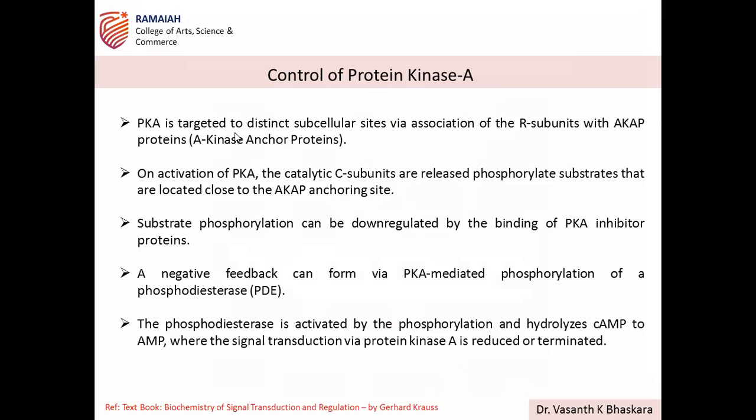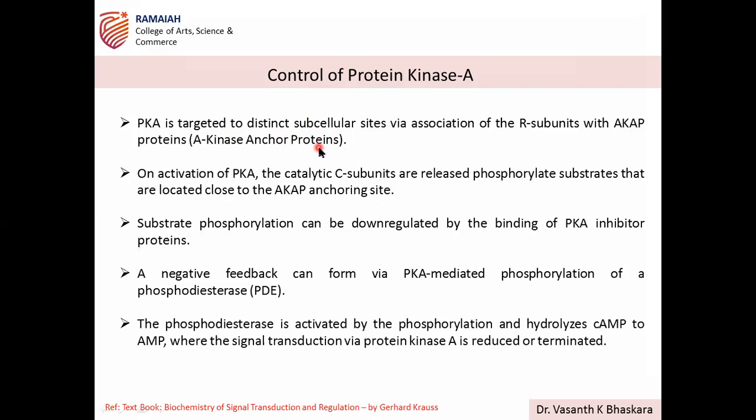How is the control of protein kinase A taking place in the cell? Control, as we discussed, means regulation, the induction of activity or repression of its activity. So protein kinase A, when it gets activated, can activate a variety of downstream signals, and this is mainly associated, as in the depiction you see, with proteins known as A kinase anchor proteins.